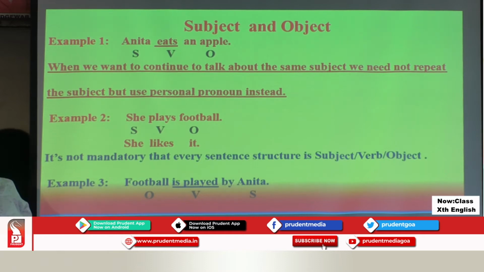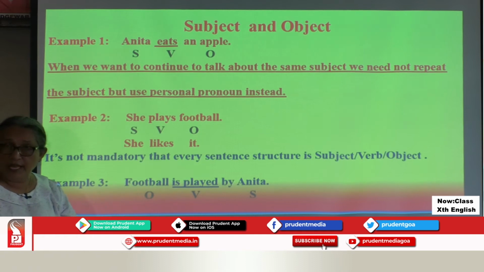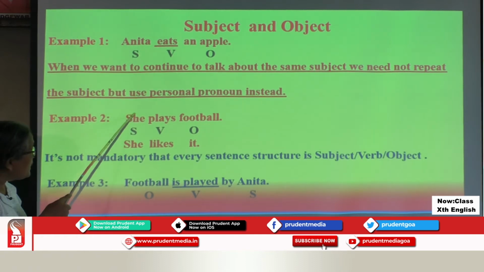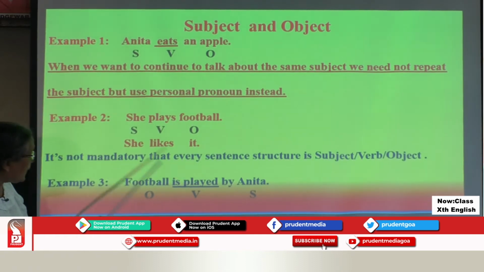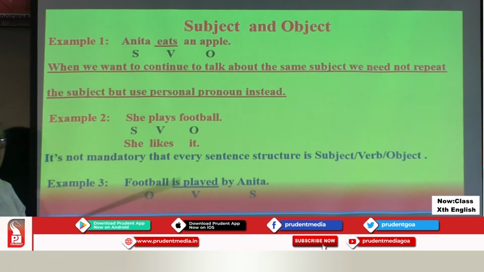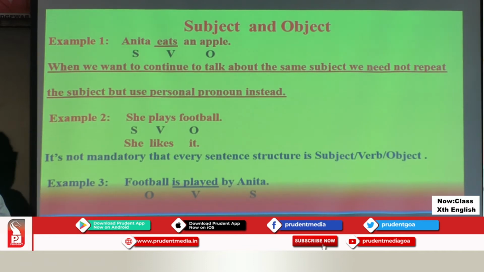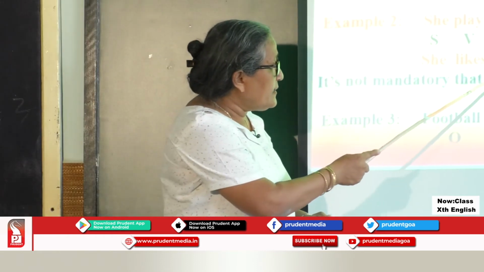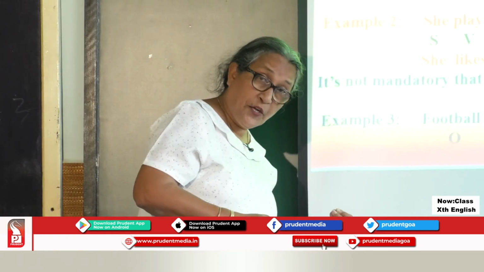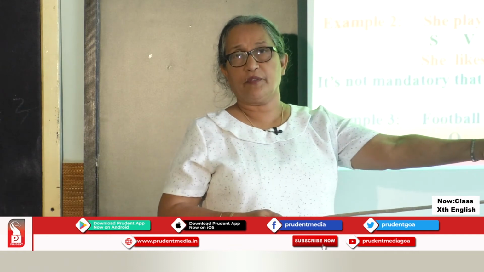I change further by using pronouns, that is subject pronoun and object pronoun. She plays football. Continue writing, she likes it. I've replaced football with an object pronoun. How do I know it's an object pronoun? Let's ask questions. It is used as a subject pronoun as well as an object pronoun.